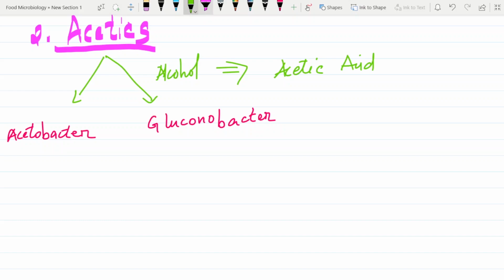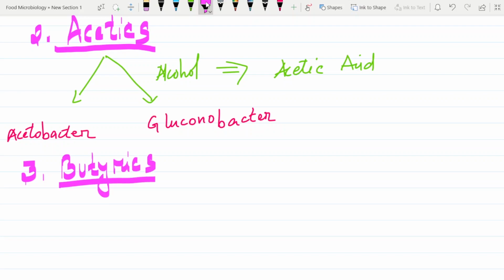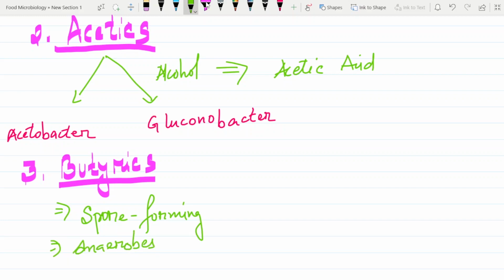Last but not the least, we also have the butyrics. Now, what are these butyrics and what are their characteristics? They are spore forming, which means these bacteria form spores. Not only that, they are anaerobes, which means they live in the absence of oxygen. They don't need oxygen to survive. So these are the butyrics' characteristics.